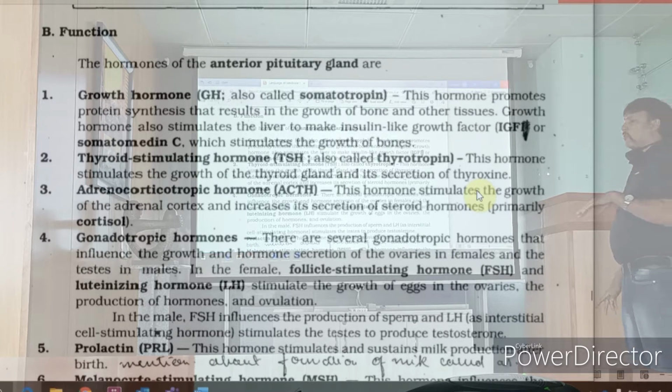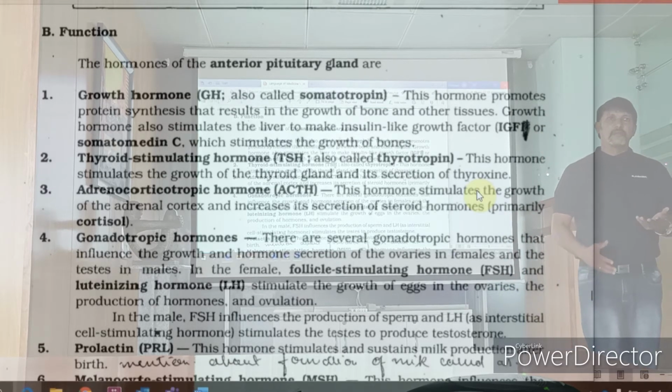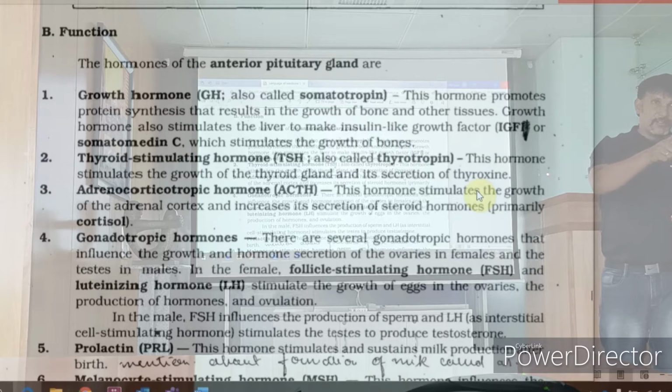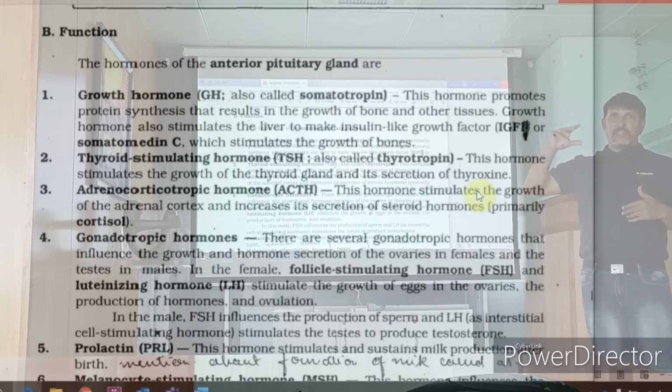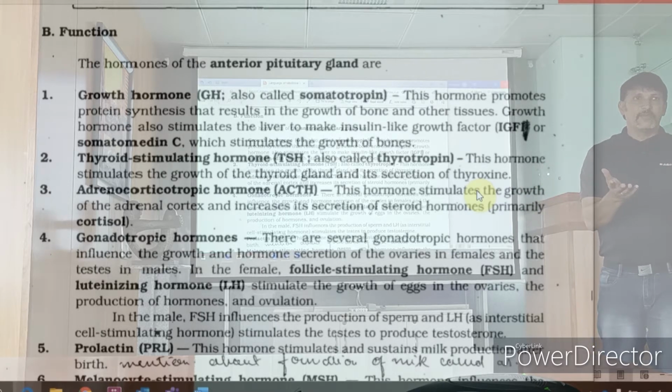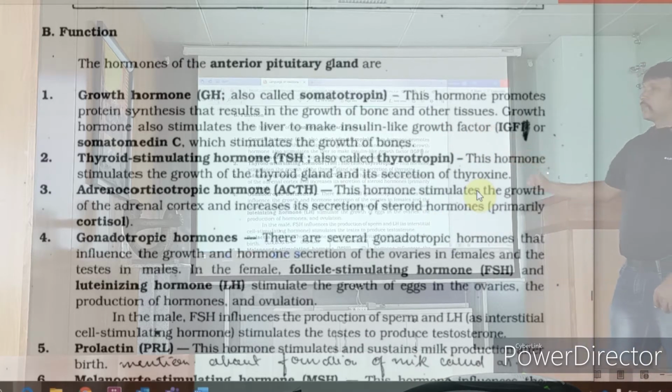Okay. Now, what happens if it is in excess? Gigantism. And there is one more. Dwarfism when it decreases. Gigantism is excess, but again, remember puberty? Acromegaly. Acromegaly is after puberty. Before puberty, gigantism. Remember, we read about this long back. Same thing now. We can read the features. You got it? Are you able to correlate?